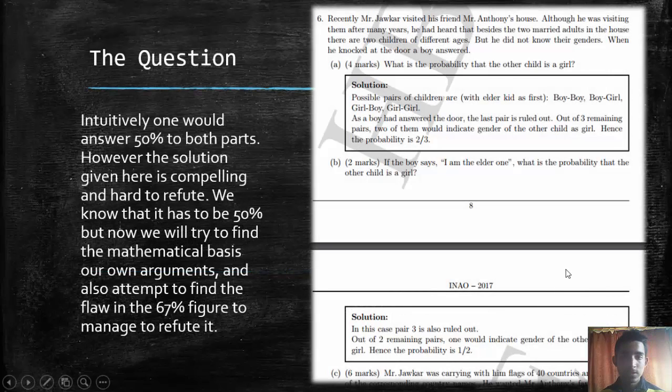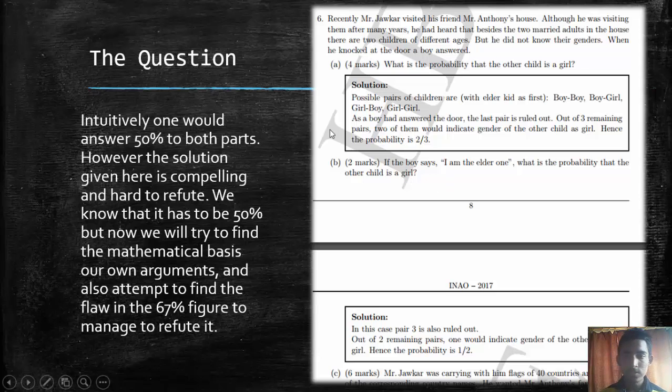Okay, so the question says that Mr. Anthony has two children and we know that one of them is a boy because he came to greet us at the door. Then what is the probability that the other child is a girl? And the second part of the question says that if the boy claims to be the elder one, then what is the probability of the other child being a girl?